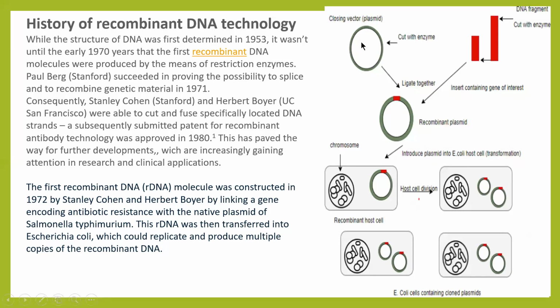So, cloning vector. A cloning vector is also known as a plasmid. So what is a plasmid? Plasmids were discovered by Hayes and Lederberg in bacterial cells. They are small, double-stranded, closed, circular DNA molecules that occur naturally in bacteria outside the bacterial chromosome. So in the bacteria, there is a bacterial chromosome, and also the plasmid.